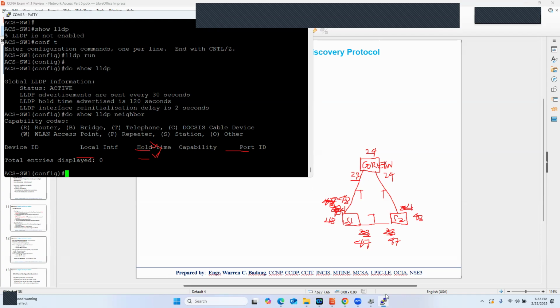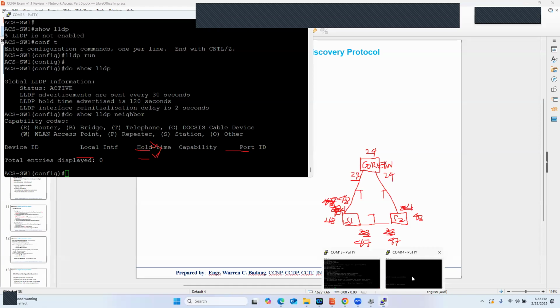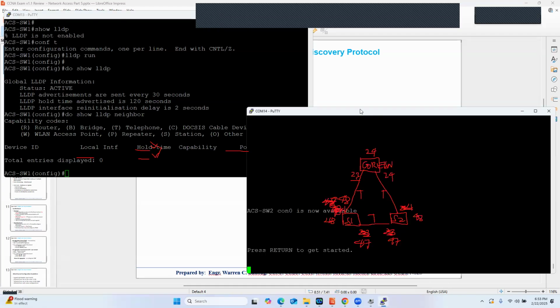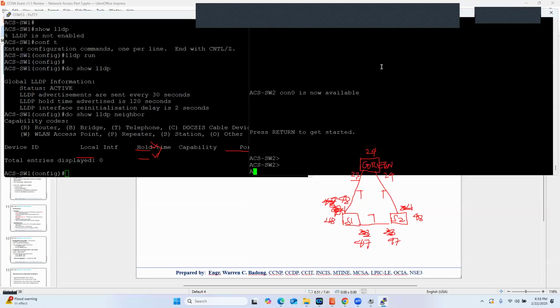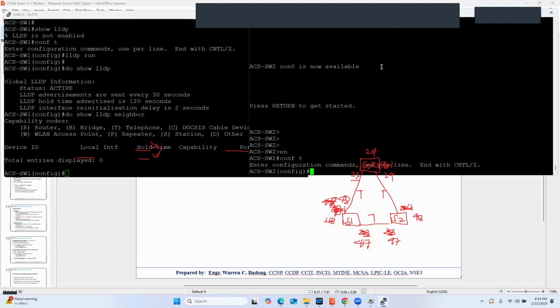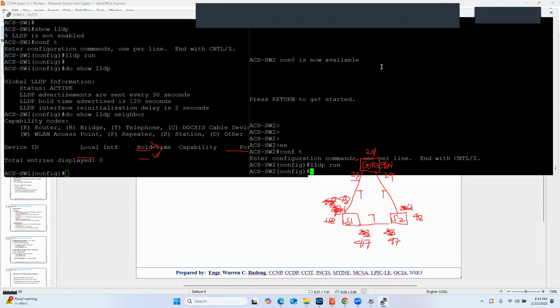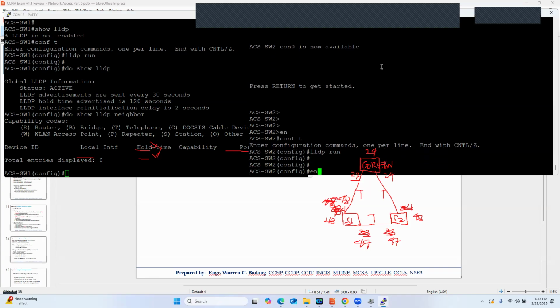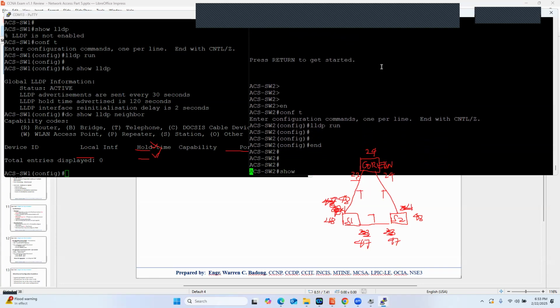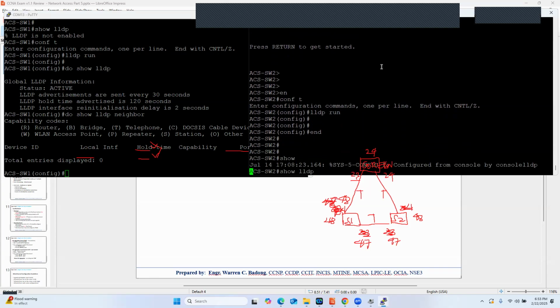So let's try to enable LLDP here in switch 2. LLDP run. That's done. Show LLDP.